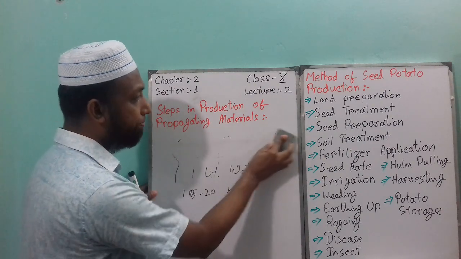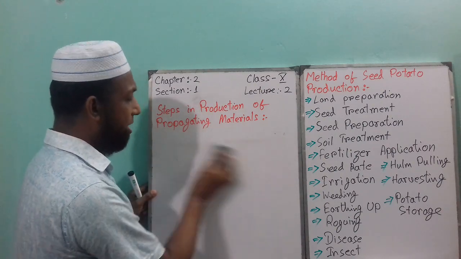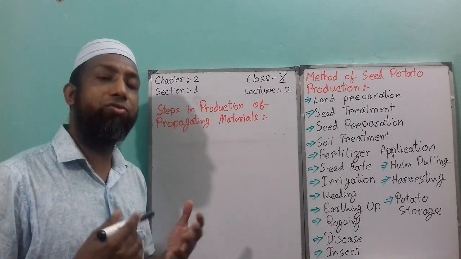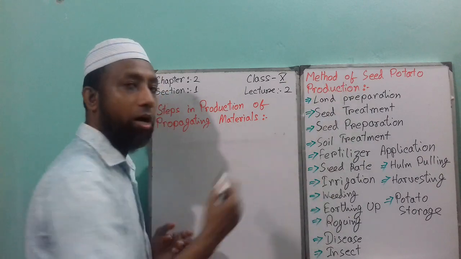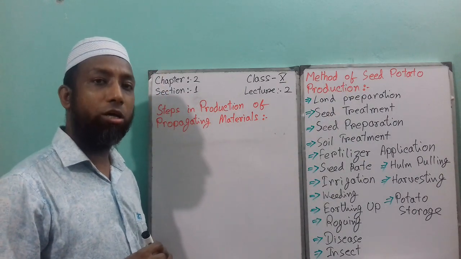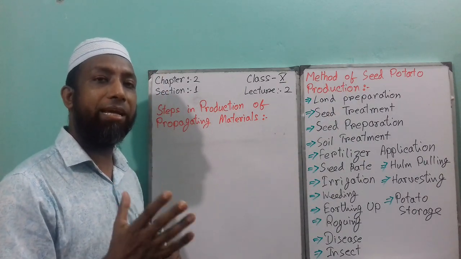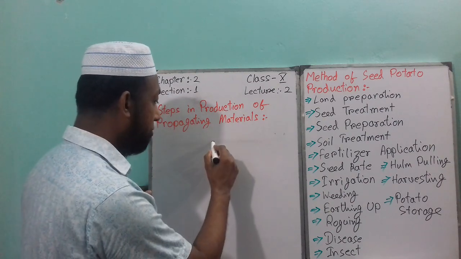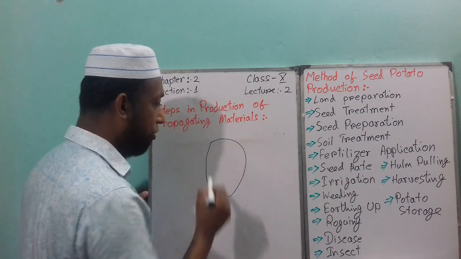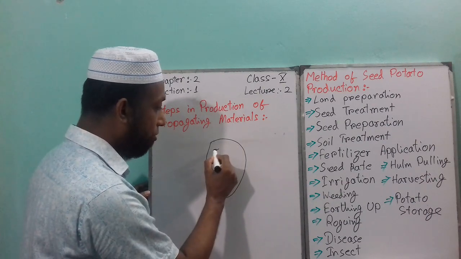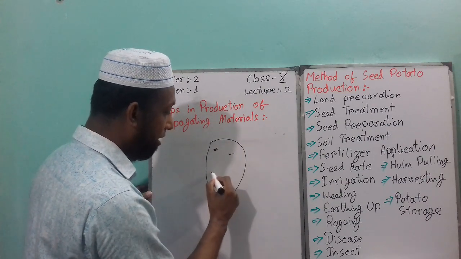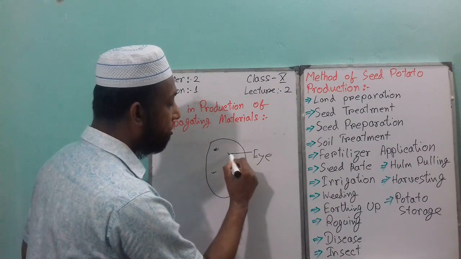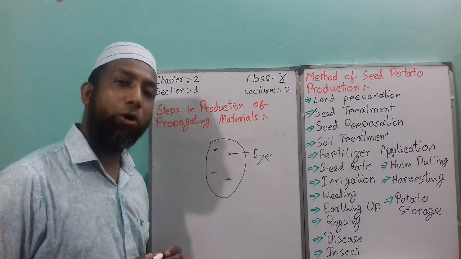Next point is seed preparation. How do you prepare the seed of potato? We know that there are lots of buds or eyes, 5 to 10, present in the potato. If I draw a seed potato like this, this is called the bud or eye of the potato seed.